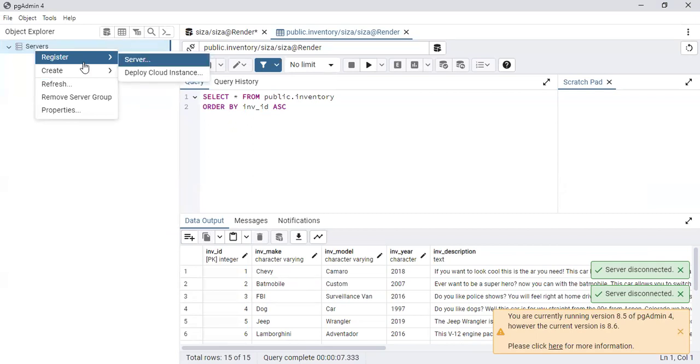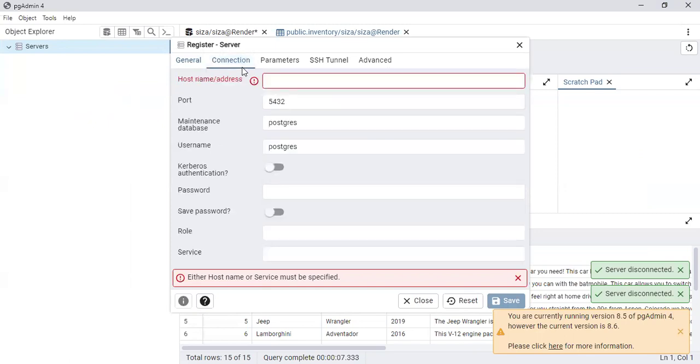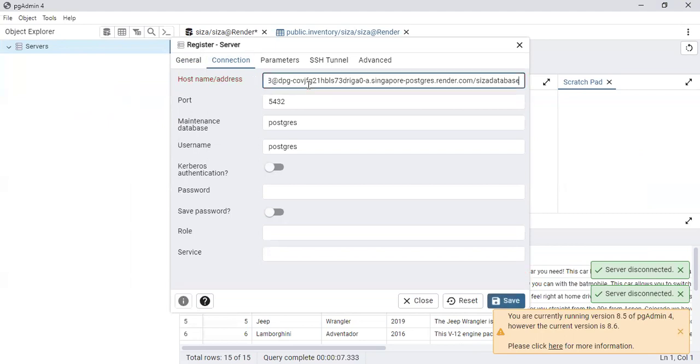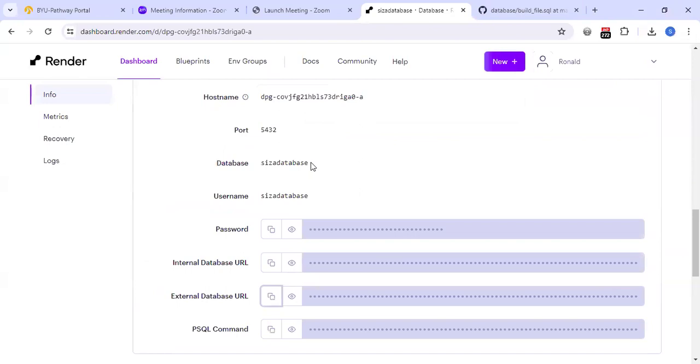Register server. I'm going to call it render. Go to connections. Put in the external. I'll have to delete all this. Then I also have to delete all of this. And I would need to copy the name. I need the name of my database. This one.